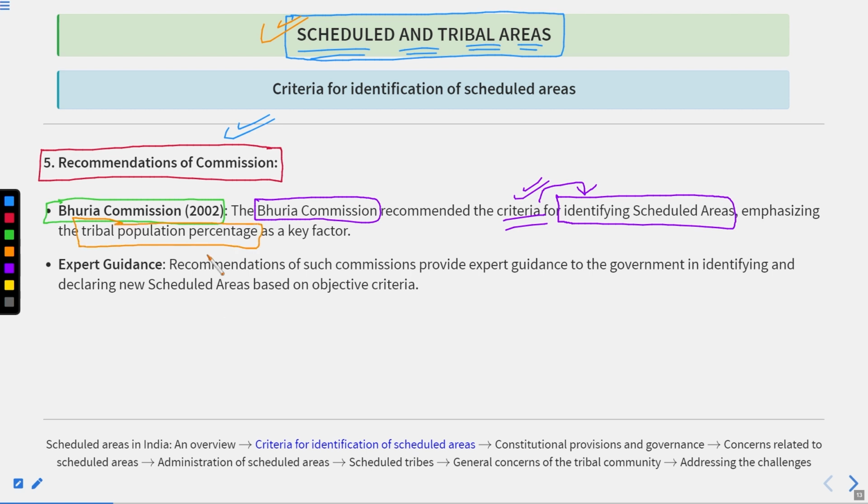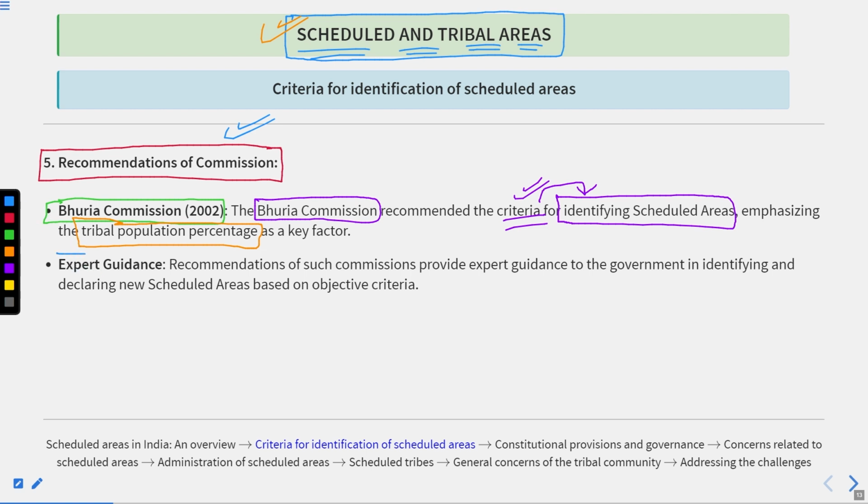Okay, like we have taken the example. Suppose when you were looking after the identification of the schedule and the tribal areas out of these 10 areas, you have found out that if any area is having the population of tribals, in percentage, more than 50%, then the area should be the schedule and the tribal areas. Right? That is the example we have taken. So similar type of things the Bhuria Commission also recommended.